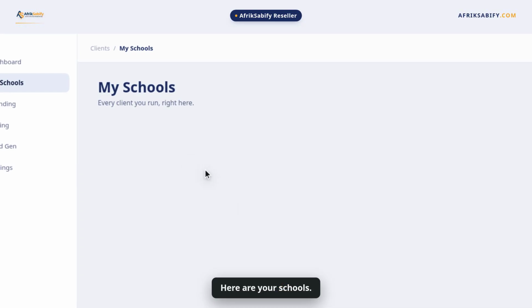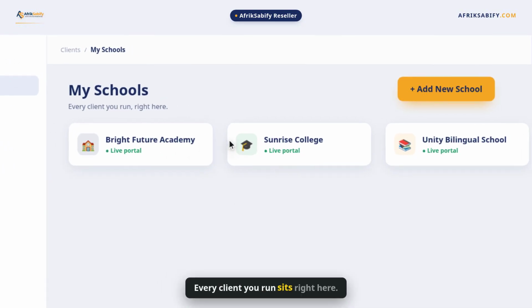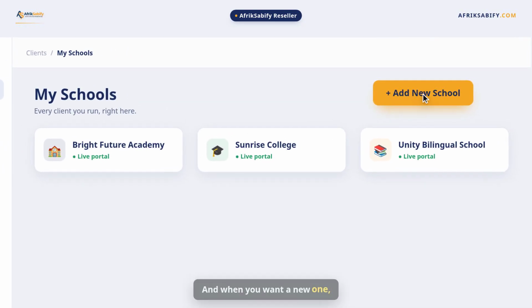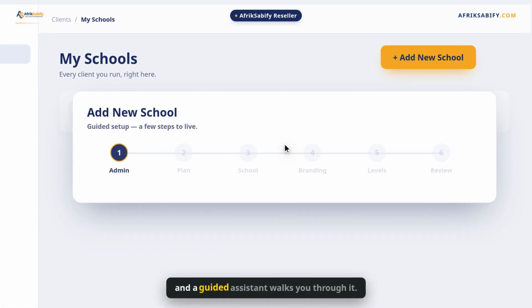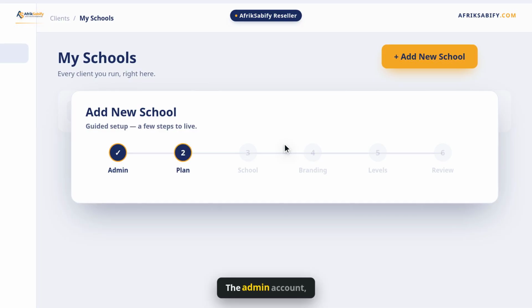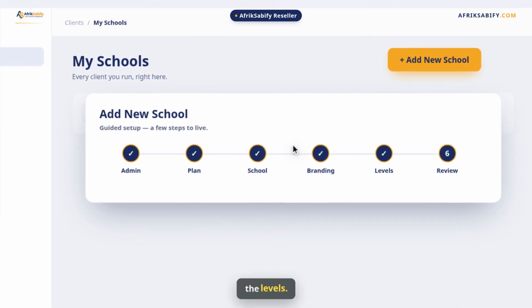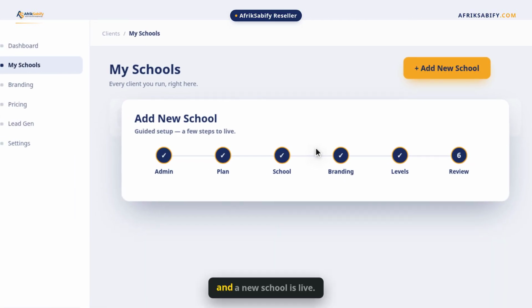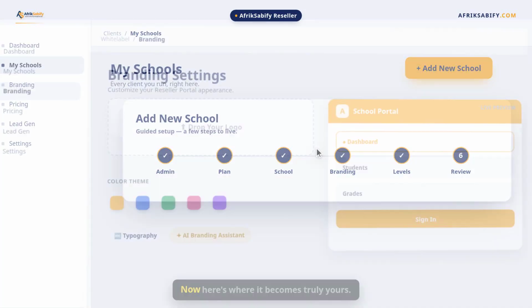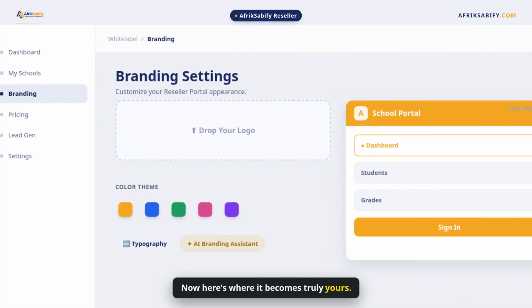Here are your schools. Every client you run sits right here. And when you want a new one, you click Add New School, and a guided assistant walks you through it. The admin account, the plan, the school details, the branding, the levels, a few steps, and a new school is live. Now here's where it becomes truly yours.